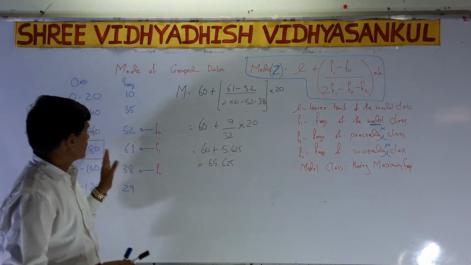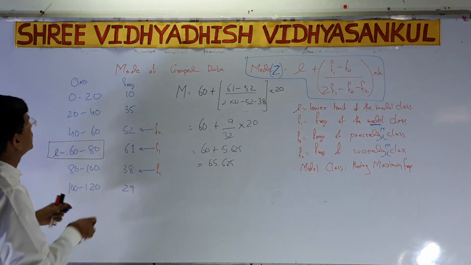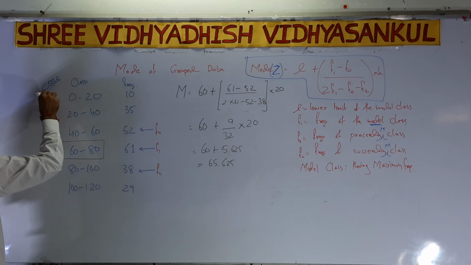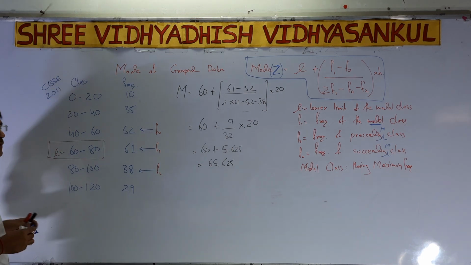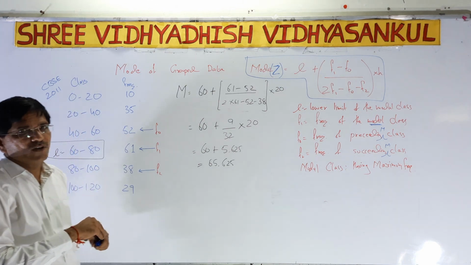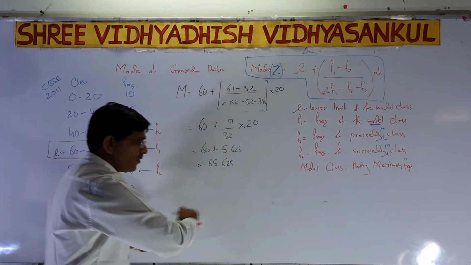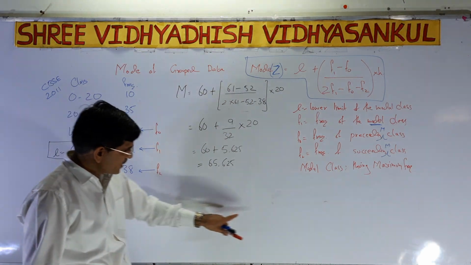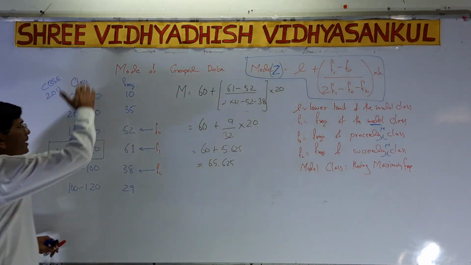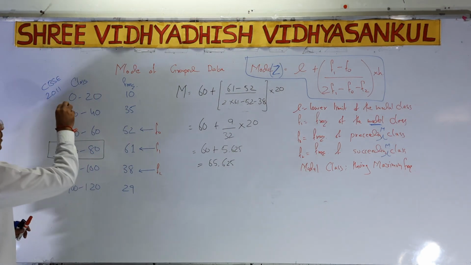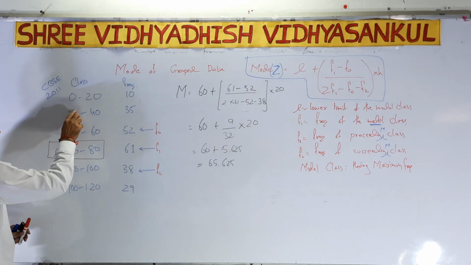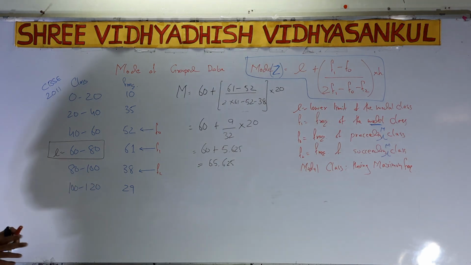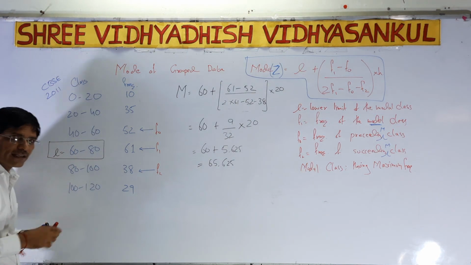Now we discuss a question that is NCERT based, asked in the 2011 CBSE board exam. First of all, the question is in horizontal form, and we have to convert it into vertical. Always remember this. The classes given are 0 to 20, 20 to 40, 40 to 60, 60 to 80, 80 to 100, 100 to 120. So there are 6 classes.